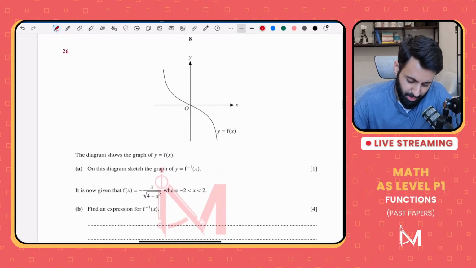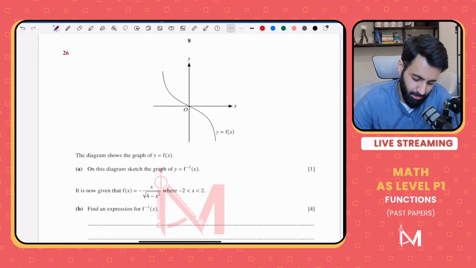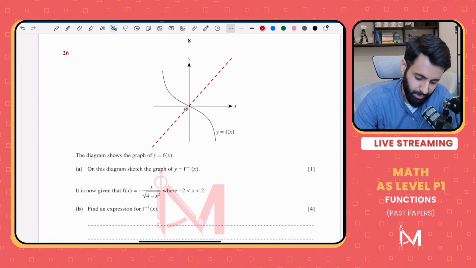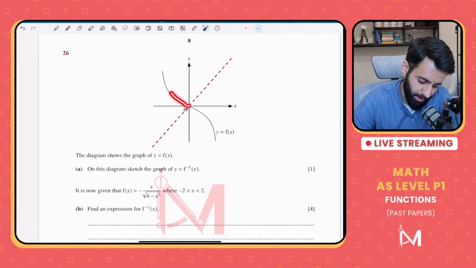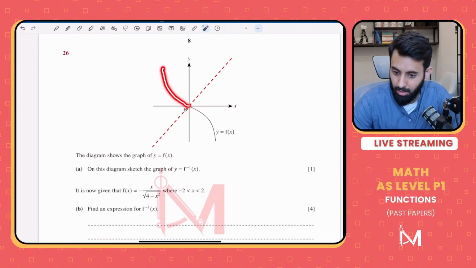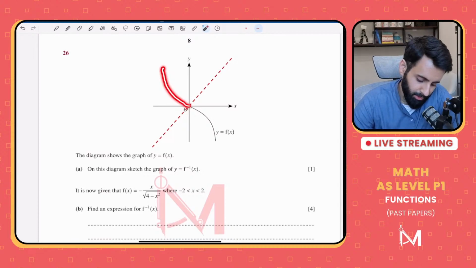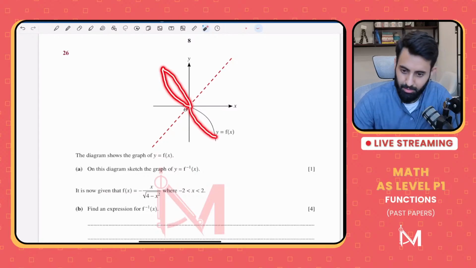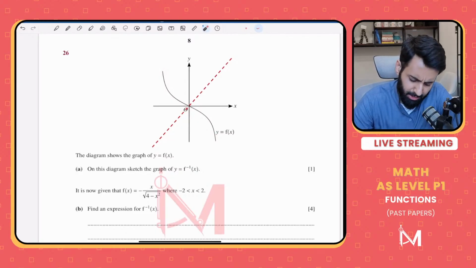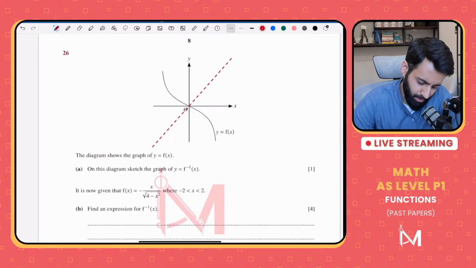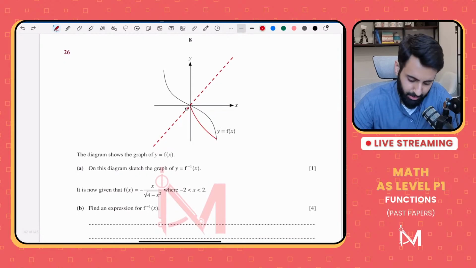Okay, now part A. On this diagram, sketch the graph of y equals f inverse of x. Now, what's the relationship between a function and its inverse? Like, what's the graphical relationship? The graphical relationship is that they are a reflection of one another along the line y equals x. So what we have to do now is reflect this along the line y equals x. So what will that look like? That will look something like this. And then we have to reflect this, so that's going to be something like this. Now, sketching the inverse is hard, really? I don't think so. I beg to differ. So there you go. Just reflect it along the line y equals x.